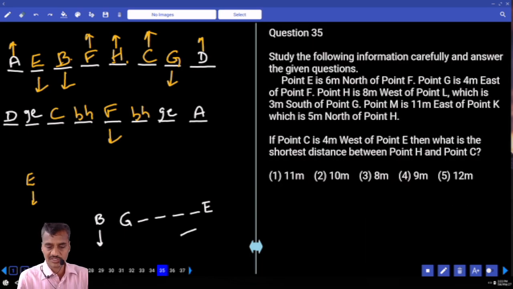Now it is based on direction sense. E is 6 meters to the north of F. Where is C? E is here, F is here, the distance is 6 meters.